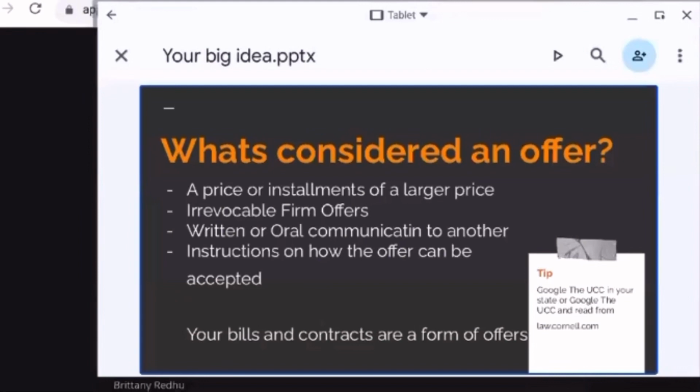So when we receive our bills in the mail, we have received an offer of goods, a financial asset, some personal property.